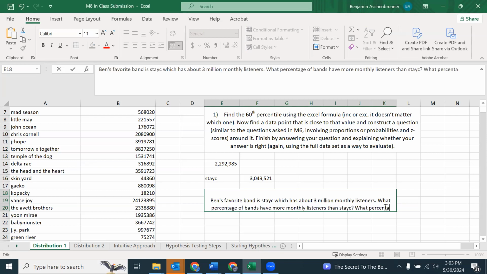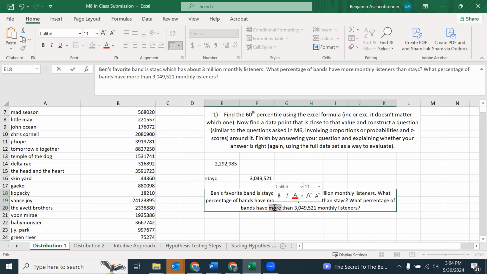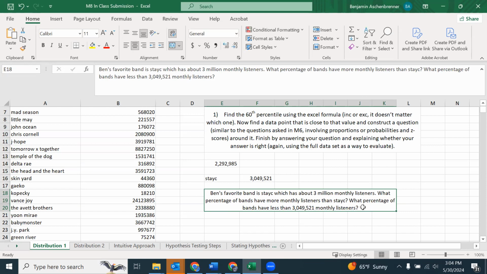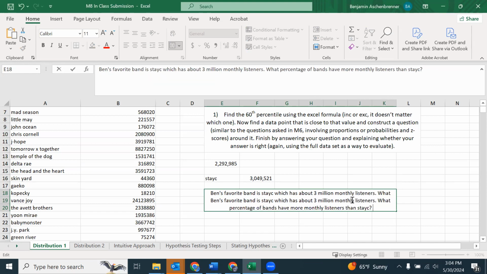What percentage of bands have more than 3,049,521 monthly listeners? These are two ways of asking pretty much the same question. I could have said have less than, right? It doesn't matter. You're constructing the question. From there, you're solving the question. I'm going to stick with my original concept and we're going to go from there.